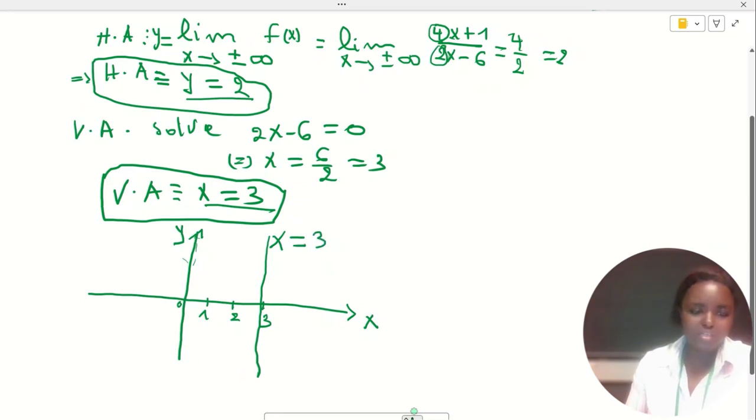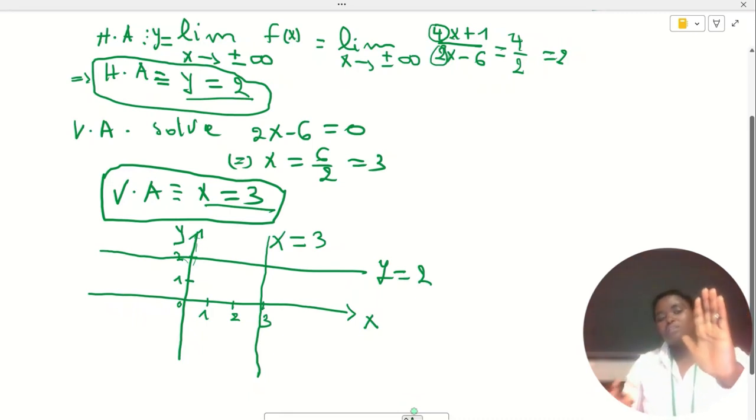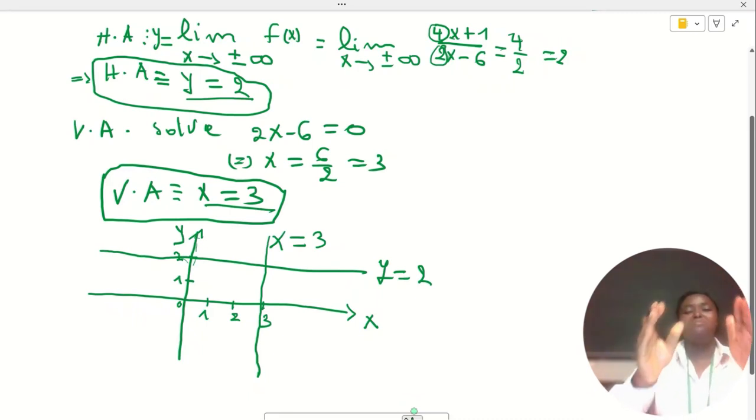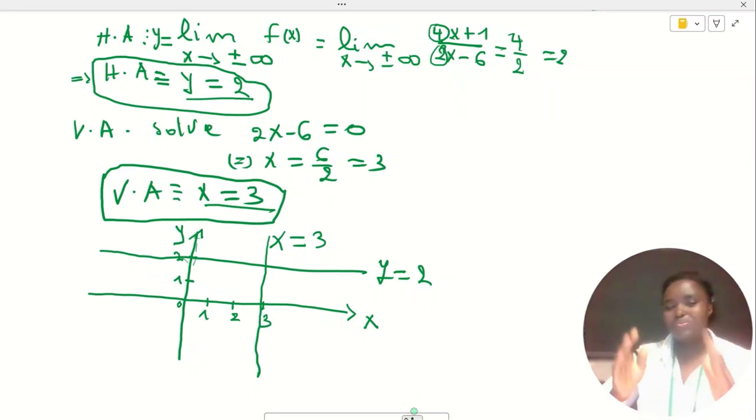And the horizontal asymptote passes through y equal to 2. We have 2 here, 1, so then we have a horizontal line here, y equal to 2. Please make sure that your lines are very well sketched and perpendicular, not like mine. Use a ruler. Yeah, so that was the question.